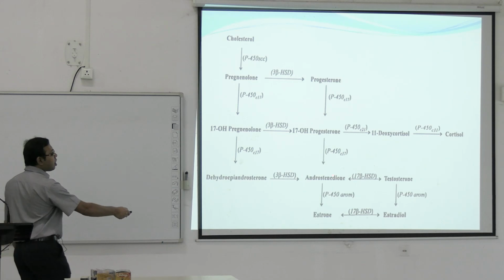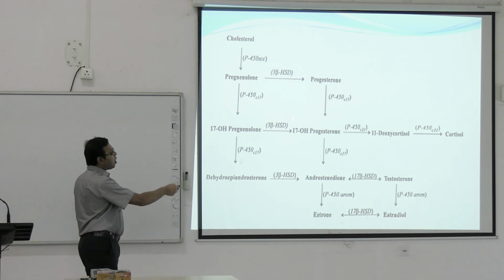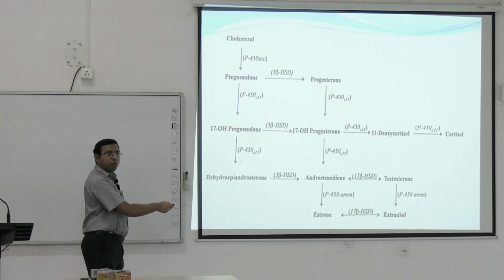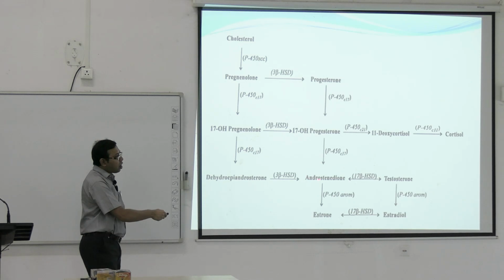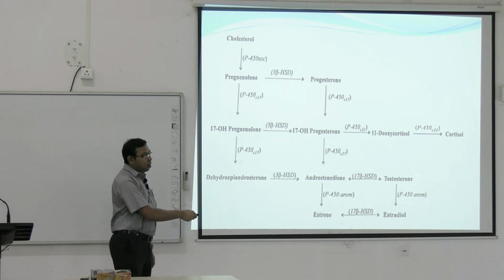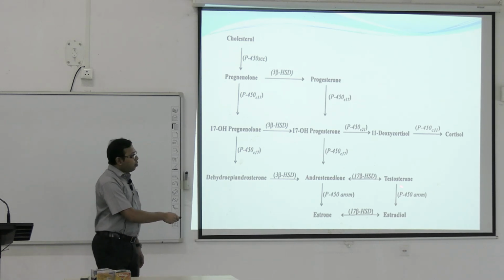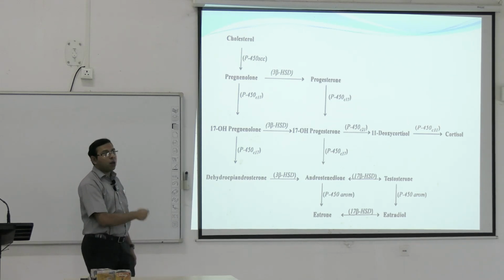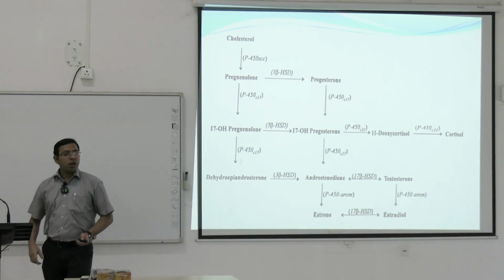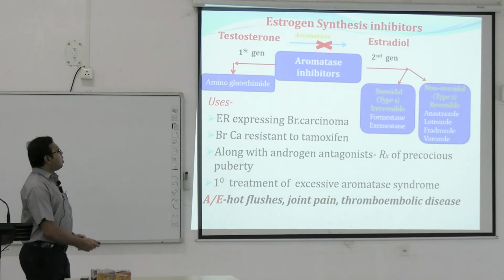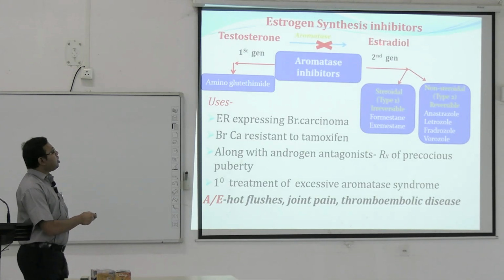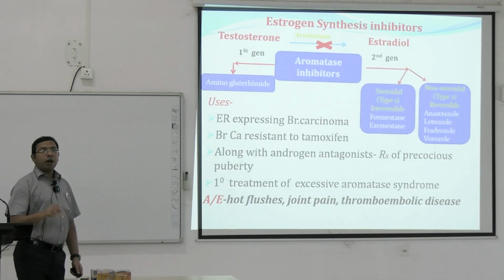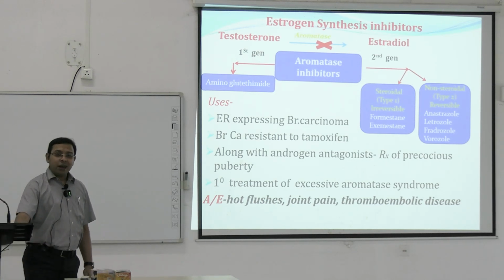So you can see this is the cholesterol, from which the different steroids or hormones are produced. This is androstenedione, and from this testosterone is produced, and from this testosterone by means of aromatase estradiol is produced, and this estradiol can be changed into different other agents. So for estrogen synthesis inhibitors, the aromatase inhibitors, you have to remember the names.